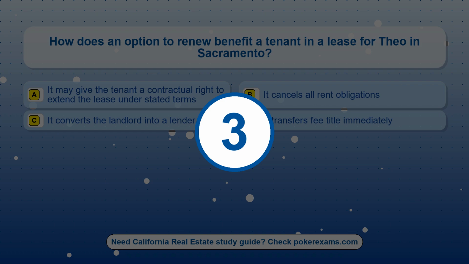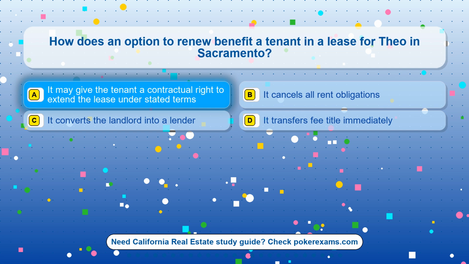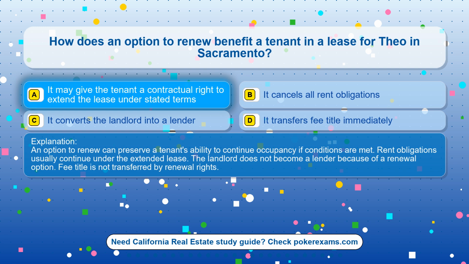The correct answer is option A. It may give the tenant a contractual right to extend the lease under stated terms. An option to renew can preserve a tenant's ability to continue occupancy if conditions are met. Rent obligations usually continue under the extended lease. The landlord does not become a lender because of a renewal option. Fee title is not transferred by renewal rights.